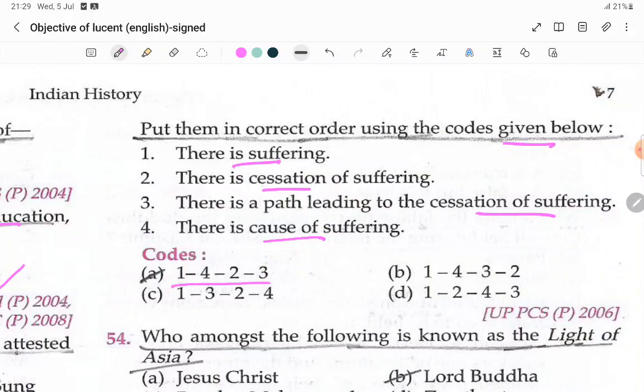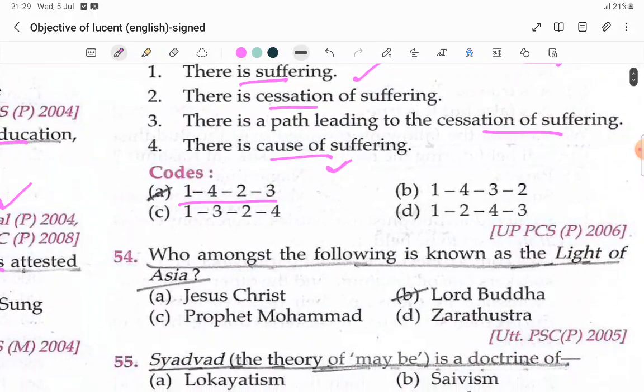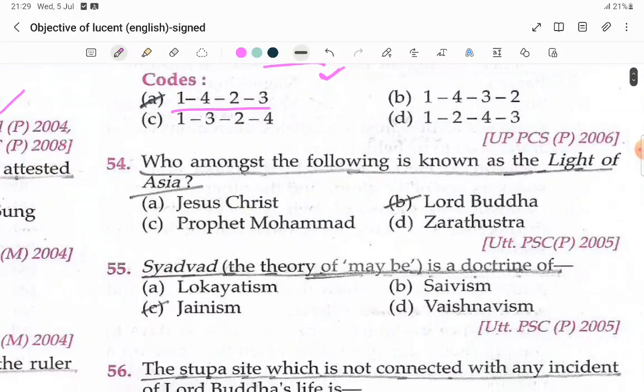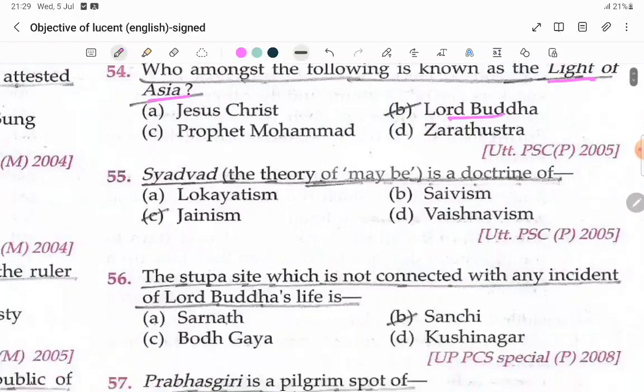So first suffering, then what is the cause, who is responsible for that suffering, then cessation of suffering, and the path leading to it, the mistakes you made that lead to suffering. Who among the following is known as the light of Asia? That is Lord Buddha.